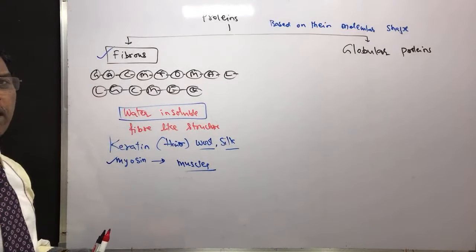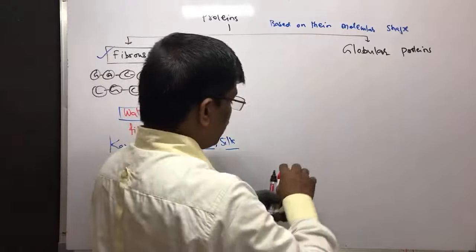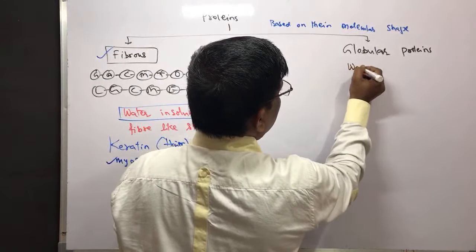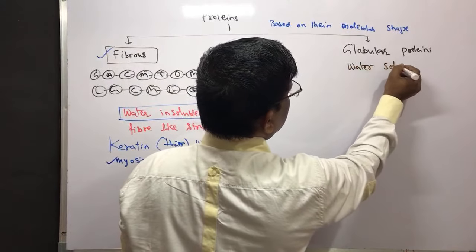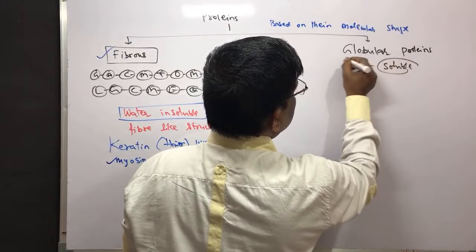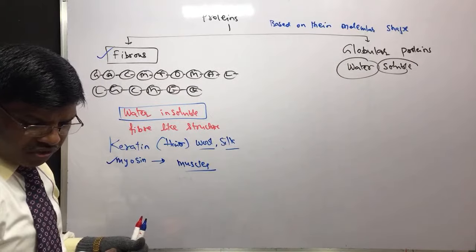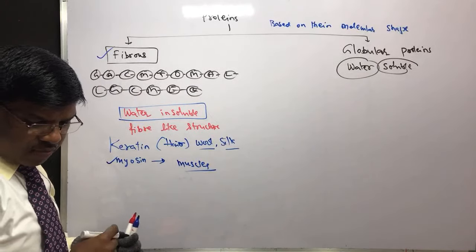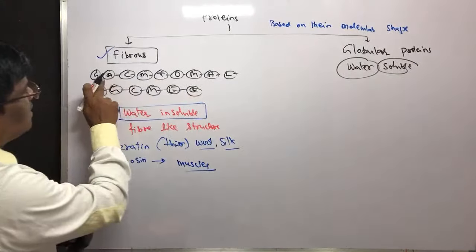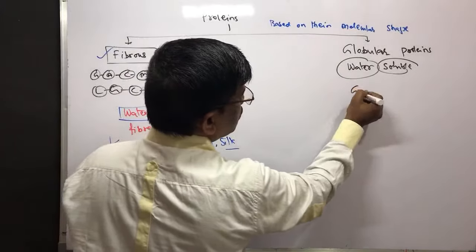And the globular proteins. The globular proteins are usually water soluble. And these are going to have polypeptide chains coiled around to give a spherical shape. So this chain is going to coil.